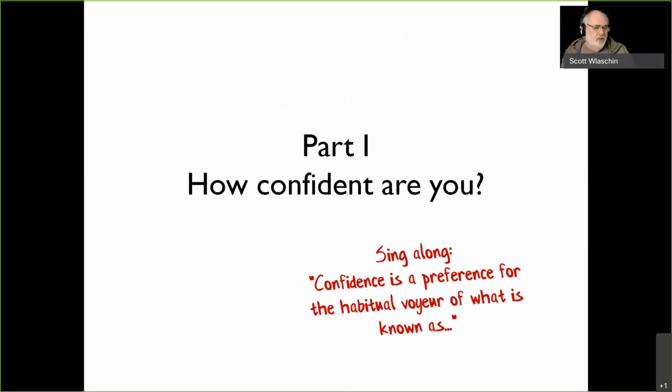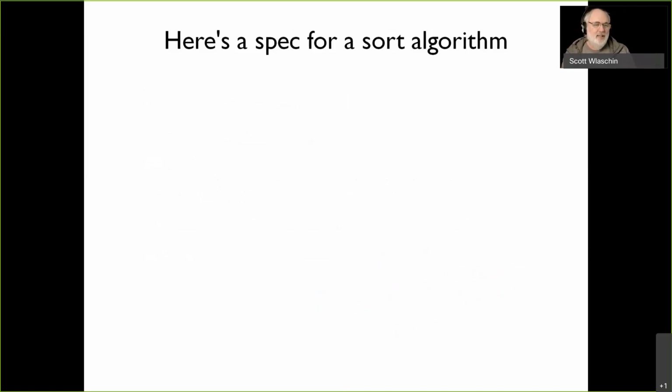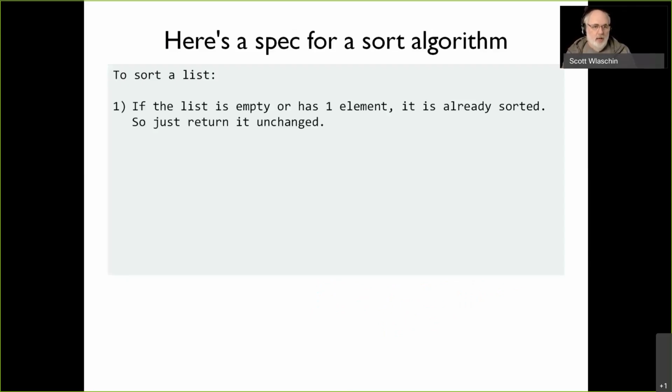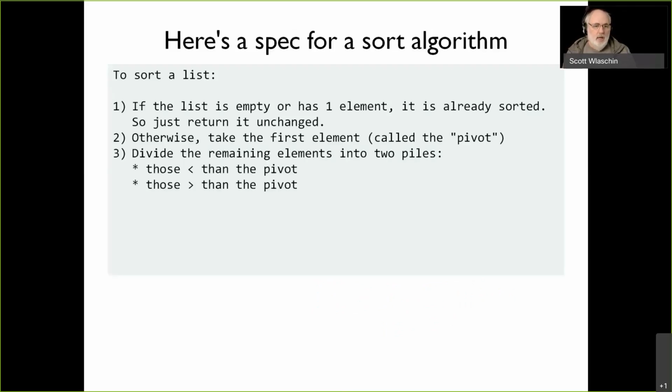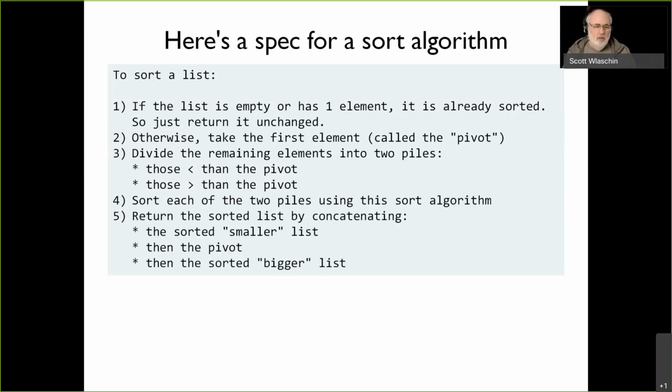Confidence is a preference for the habitual voyeur of what is known as sort algorithms. Here is a specification for a sort algorithm. To sort a list, if the list is empty or has one element, it's already sorted, so just return it. If the list is not sorted, take the first element and divide the other elements into two piles, one less than and one greater than. And then sort each of those piles in turn. The final result is the whole thing, concatenating the smaller list sorted, then the pivot element, and then the bigger list sorted.